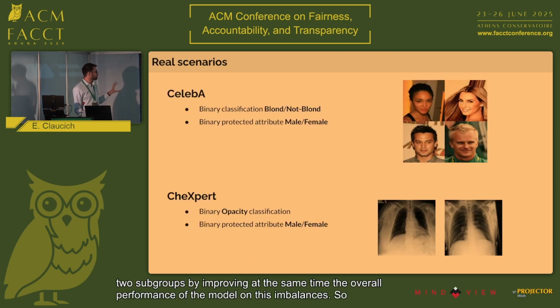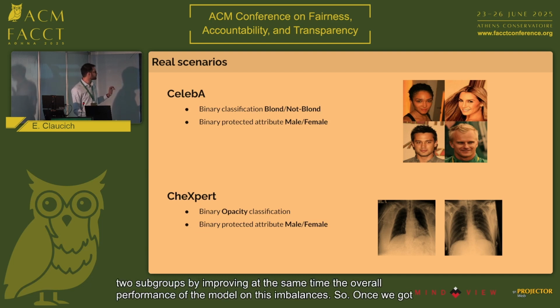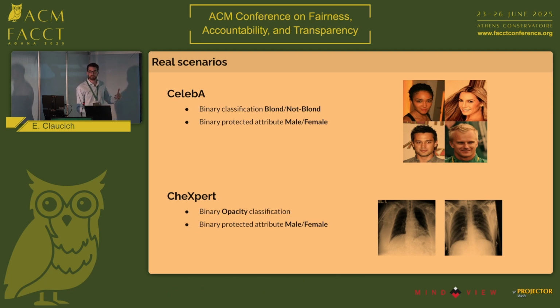So once we got these results on the synthetic scenarios, we went and tried to replicate them on real scenarios. So we used two image datasets, CelebA and Shakespeare. On both of them, we have a binary classification problem. In the case of CelebA, we have the problem of classifying between blond and not blond people. And on Shakespeare, we have the problem of opacity, whether it's positive or negative. And in both cases, we have this information of a binary protected attribute of male and female, so we can do the same analysis as we did before with the synthetic scenarios.